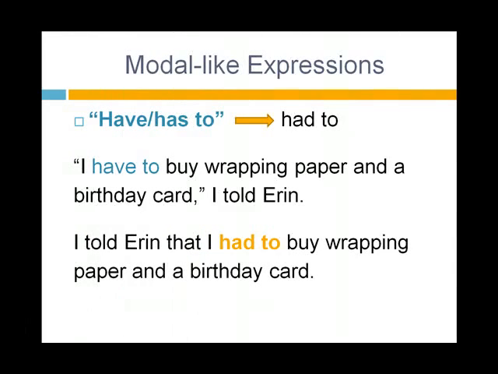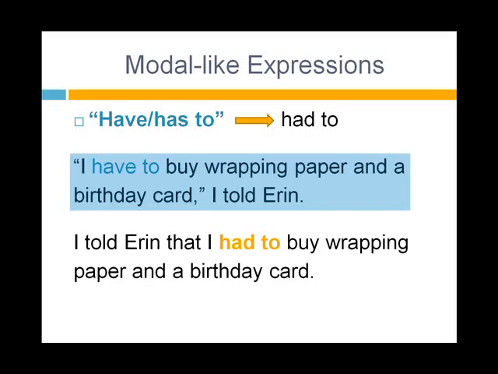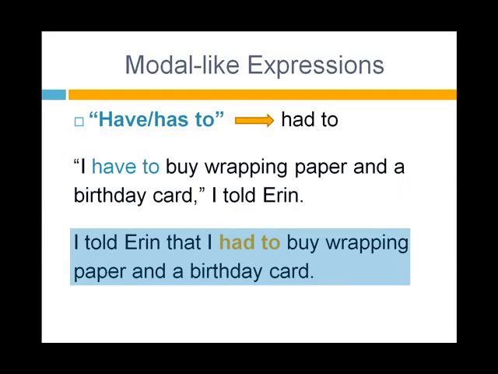Modal-like expressions usually shift back to their past forms in reported speech. For example, have to or has to changes to had to. Example: quoted speech. I have to buy wrapping paper and a birthday card, I told Aaron. Reported speech. I told Aaron that I had to buy wrapping paper and a birthday card.